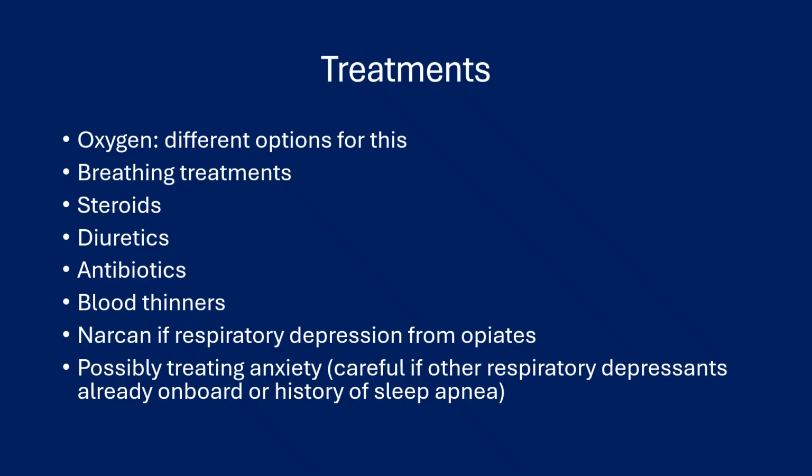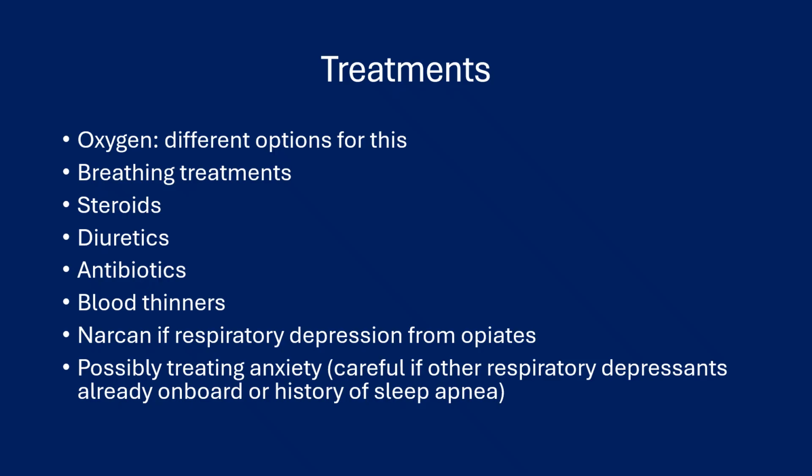Treatments: oxygen, of course, with different options depending on the patient's history, such as do they have a history of COPD? It could affect what treatment you do with regard to oxygen. Breathing treatments, such as albuterol or DuoNeb. Steroids, such as IV Solu-Medrol. Diuretics, such as IV Lasix. And antibiotics, of course, in the case of pneumonia. Blood thinners, depending if you have a patient with a deep venous thrombosis or even worse, a pulmonary embolus. Narcan if you got respiratory depression from opiates.